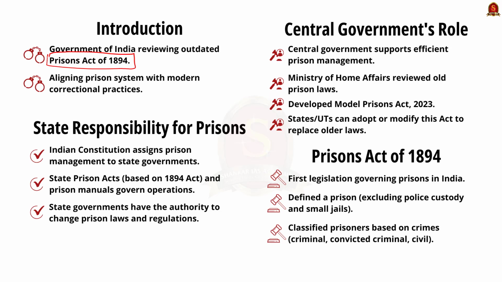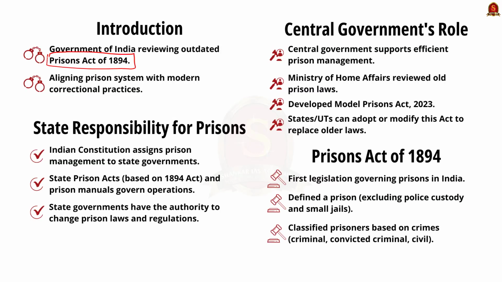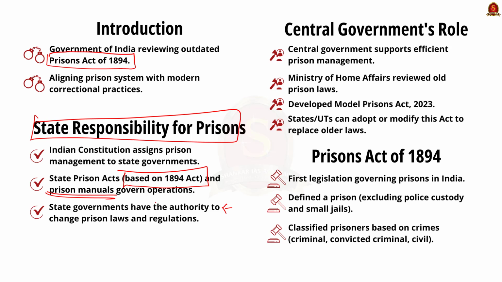So, now let us try to answer this question. Under the Indian Constitution, prisons and the people in them are a state responsibility. This means the state governments manage and run the prisons according to the Prisons Act of 1894 and their own prison manuals. The state governments are the only ones who can make law about the prisons. So, states have the main role and authority to change the prison laws, rules and regulations. Hence, statement 1 is correct.